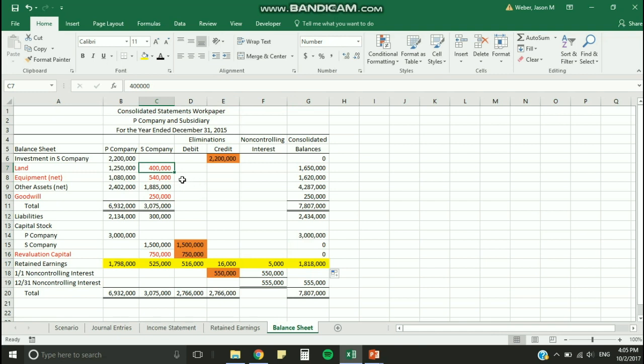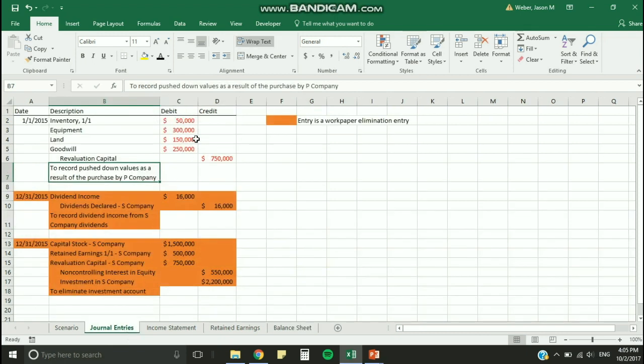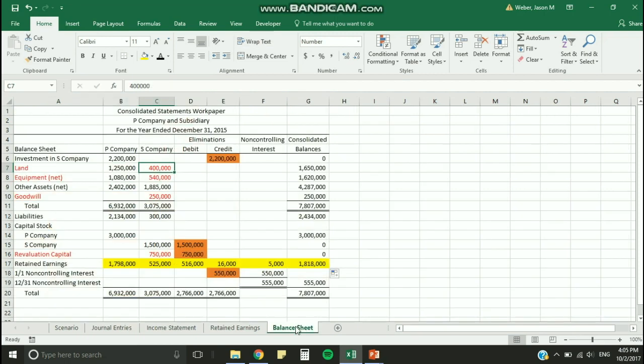These accounts were also affected by pushdown accounting. For example, land, in the journal entry, increased by $150,000. This is reflected here in the financial statements. The same is true for equipment, and the same is true for goodwill, which was created as a result of the difference between implied and book value.